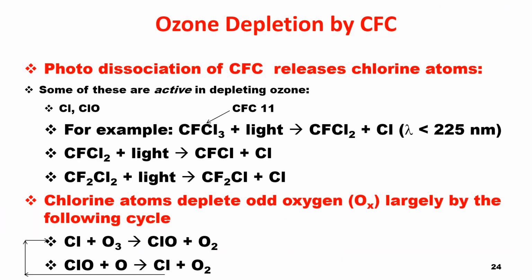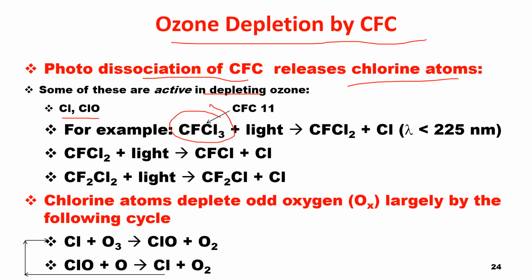So here is how ozone depletion by CFC is happening, that's what I want to explain. The photodissociation of CFC releases the chlorine atom, which is active in depleting the ozone. So Cl and ClO are responsible. For example, I am taking CFCl3, that is called CFC11. That is the major contributor.